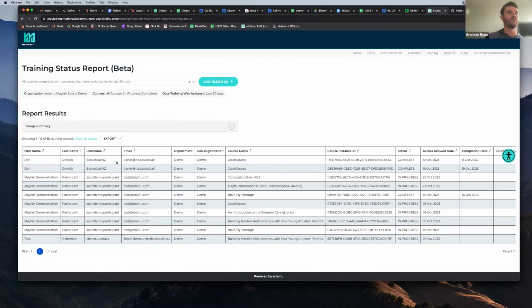Perfect. And so these are where you can see who you've assigned the course to and how far along they are. Obviously, this is a demo account, so it's not real, but you see the status right here. So Dan has completed the course. This is when he was allowed access. This is when he completed it. So now you're able to see how long it's taking them to complete it, how far along in progress they are. And obviously this is just a demo, but it'll show you the percentage, how far they are through the course, so you can get a real judge on how much they have actually completed. Is that helpful?